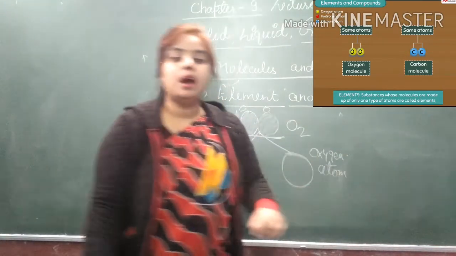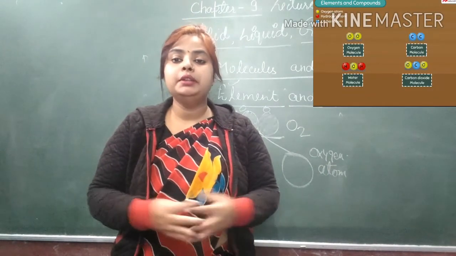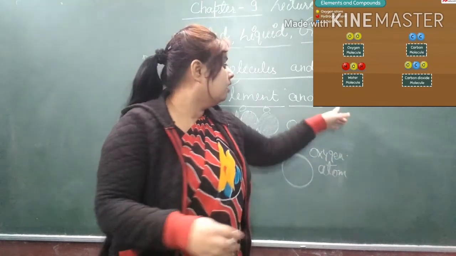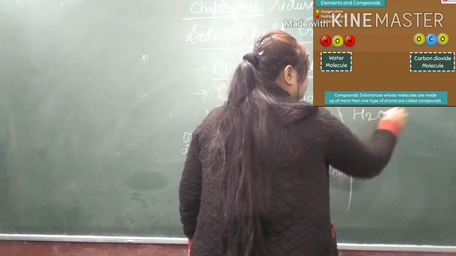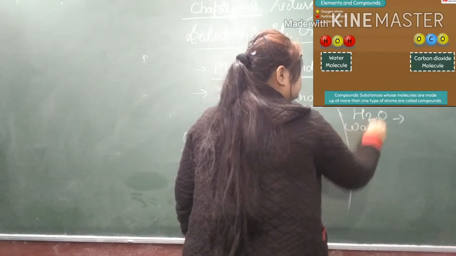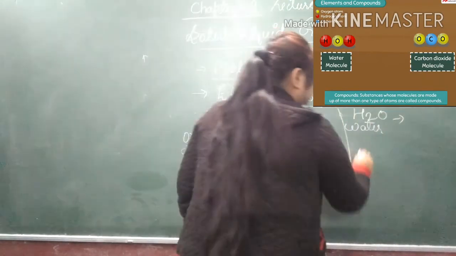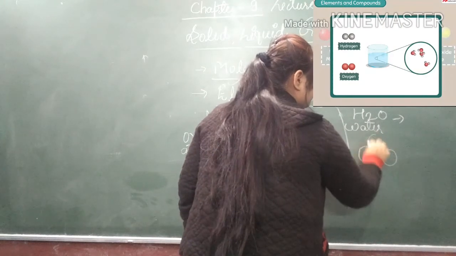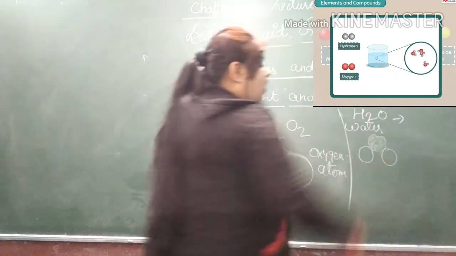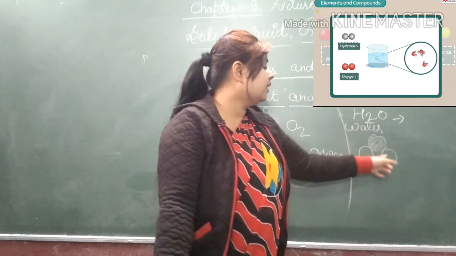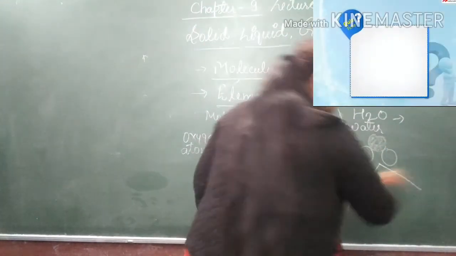Next is compound. When atoms of different kinds combine together, they form a compound. For example, water. The formula of water is H2O. In this one is an oxygen and this one is a hydrogen.